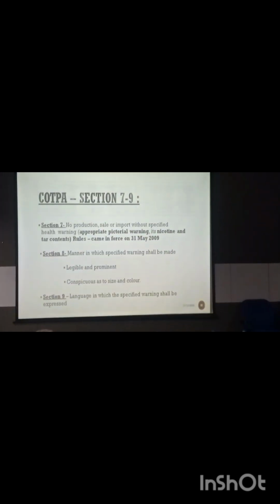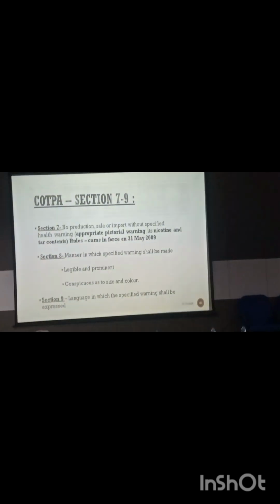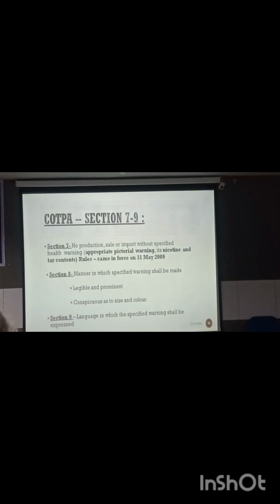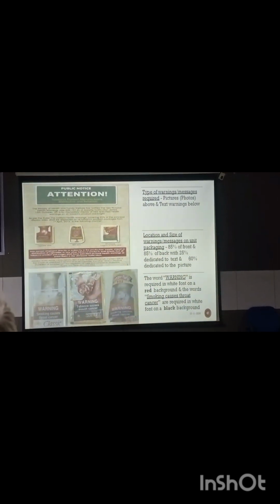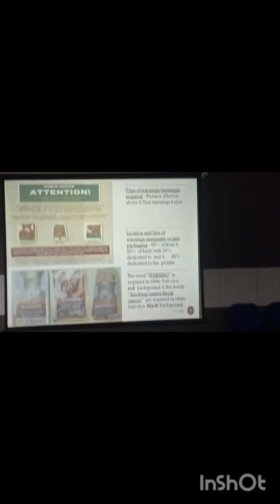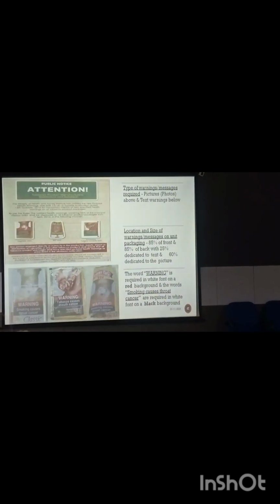And prohibition of sale to minors less than 18 years, and prohibition of sale within an area of 100 yards of any educational institutions. And pictorial warnings: at least 85% of the prominent display area should be covered with these pictorial warnings on the tobacco products. And it should be legible, and the language in which the warning is specified should also be expressed. So of that 85%, at least 60% is dedicated for the picture, and 25% is dedicated for the textual message.